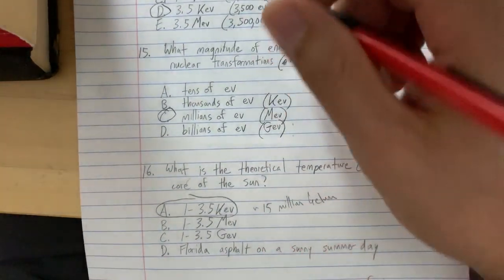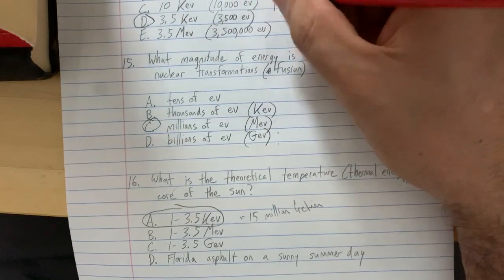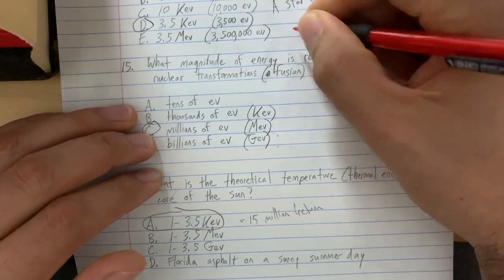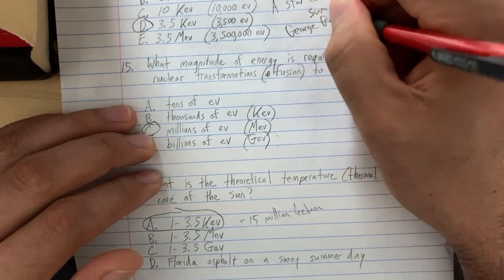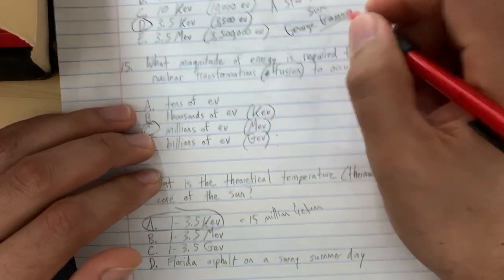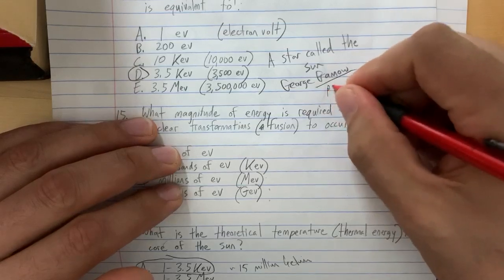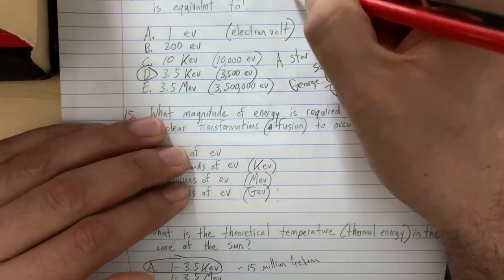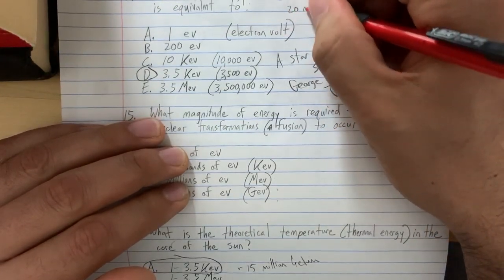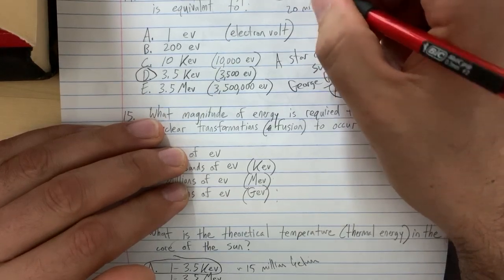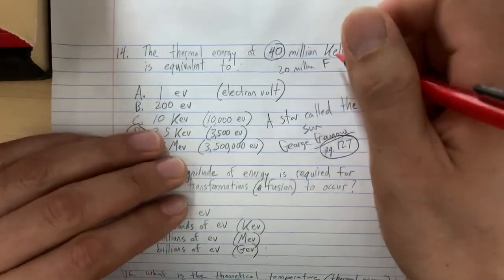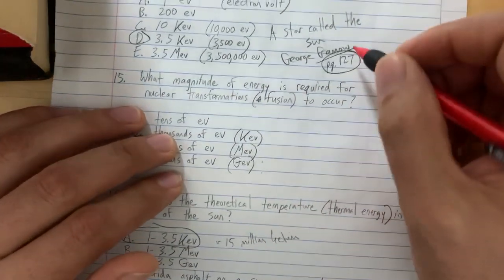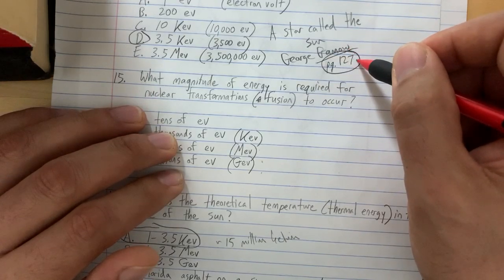George Gamow himself, in a book called A Star Called the Sun, written by George Gamow. I'm not sure how you pronounce that, but page 127 if you want to see this information. Of course, I went online and I figured 40 million. I have 20 million. That's probably in Fahrenheit, but 40 million Kelvin is the correct number there. But if you want to verify that this information is correct, it's in this book.